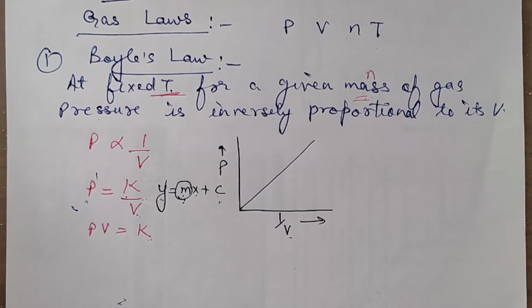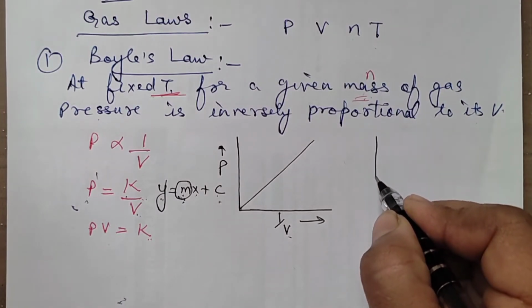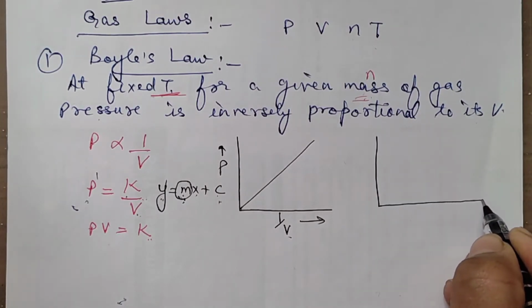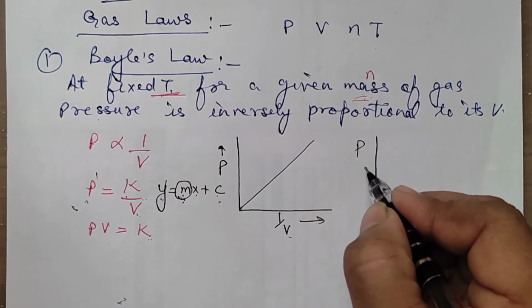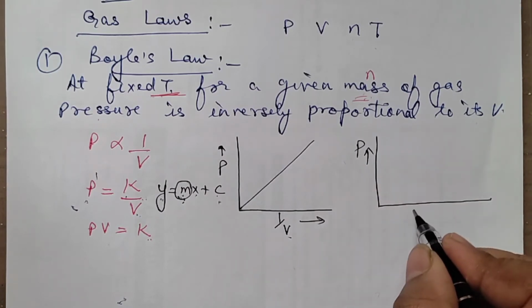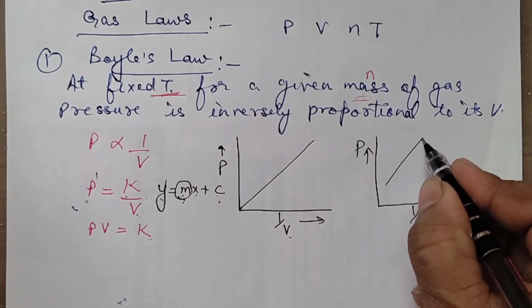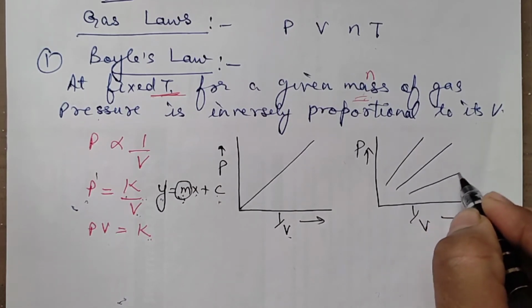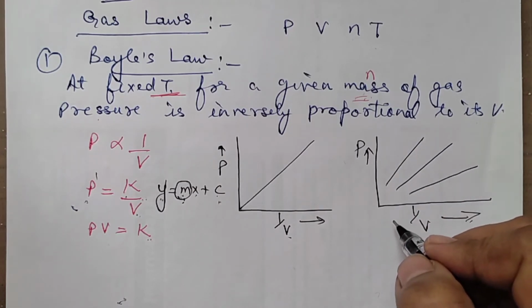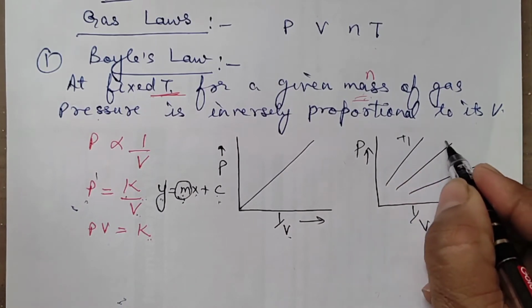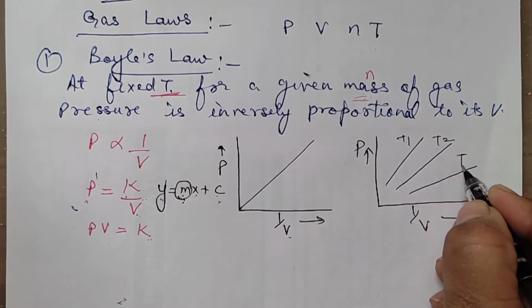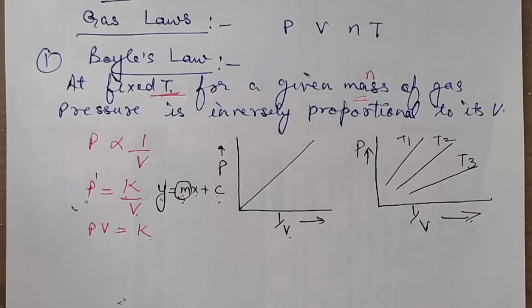Got it? Now at times you are also given a graph like this. Suppose a question is asked, here pressure, you have 1 by volume this side, and you are given 3 different lines. 3 different lines are given and they have specified here, say the temperature here is T1, the temperature is T2 and the temperature here is T3. Which temperature is greater? That is the question.